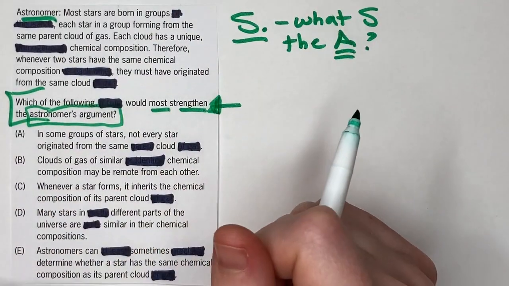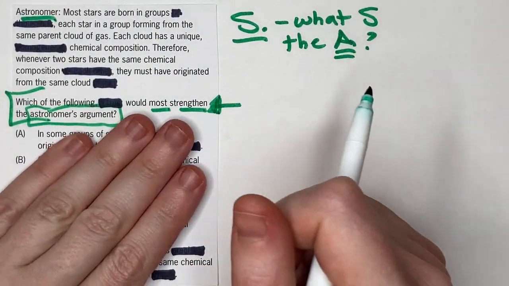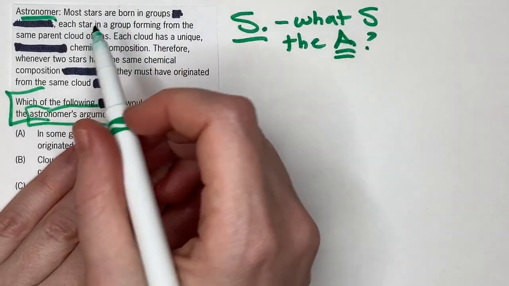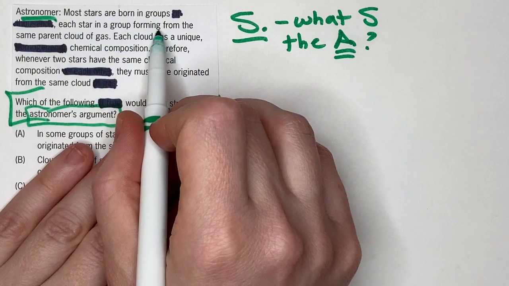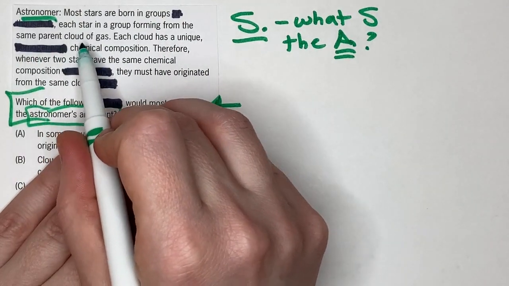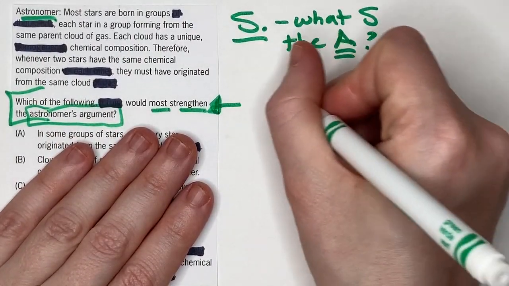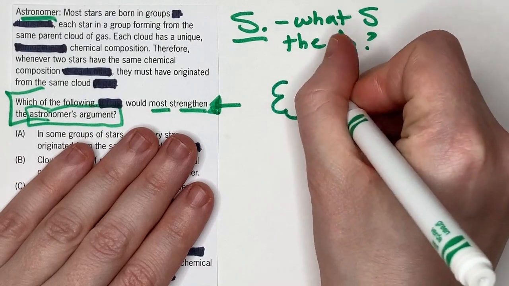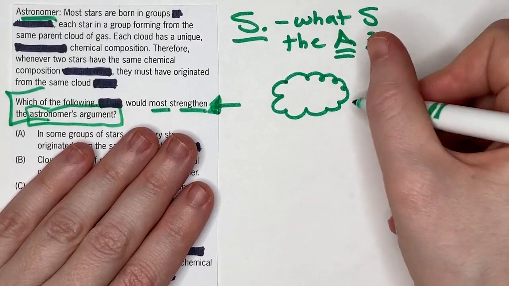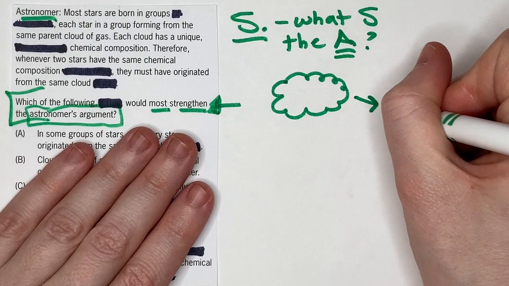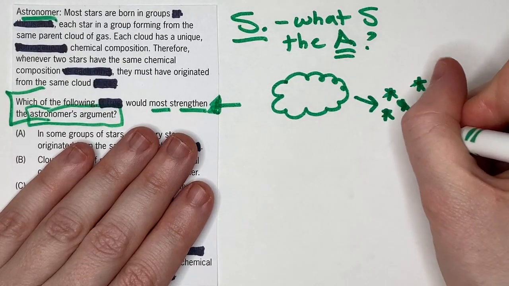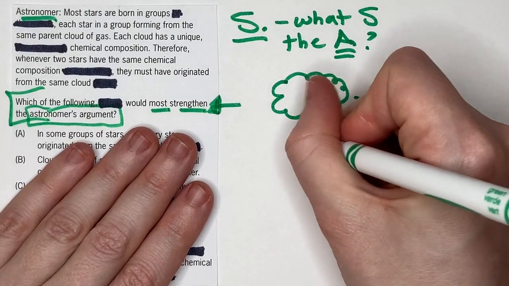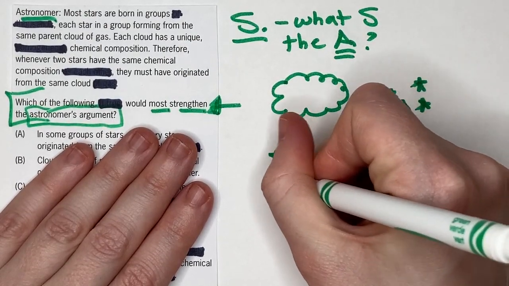Let's get to the passage. I'm gonna cover up the answer choices so we're not tempted to cheat. Most stars are born in groups, each star in a group forming from the same parent cloud of gas. Okay, great. So here might be like the little parent cloud, right? And the stars are being born in groups. Here's a little group of stars being born. Here's maybe another little group of stars being born.